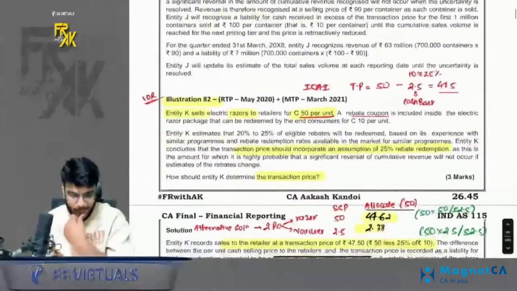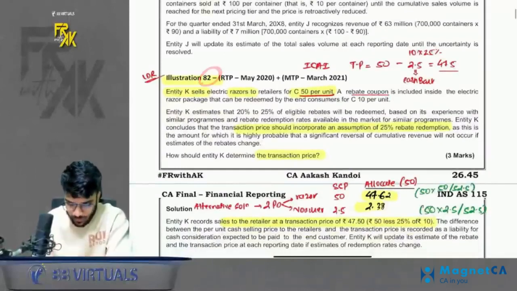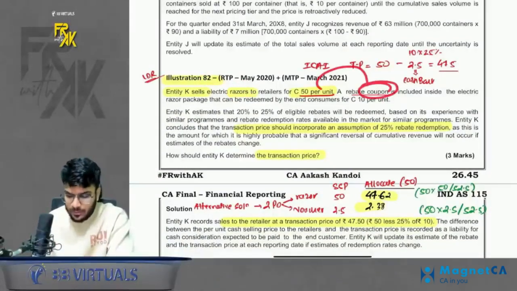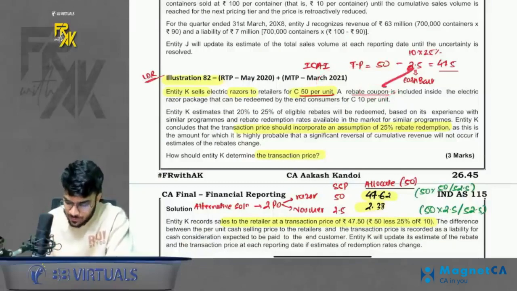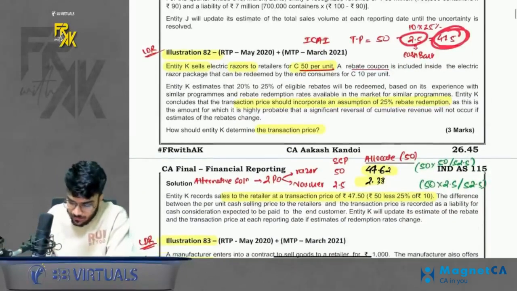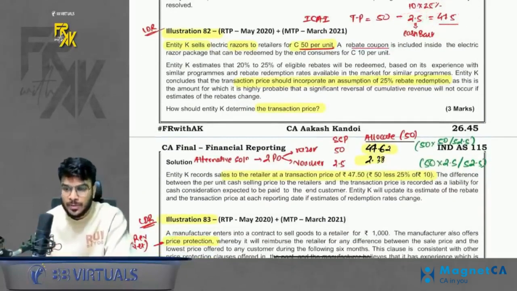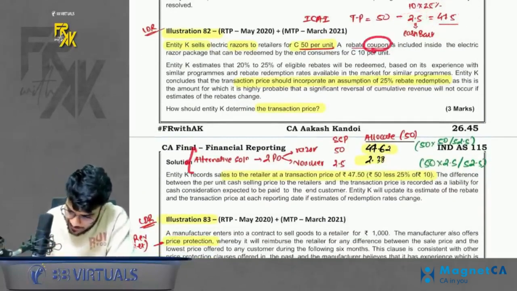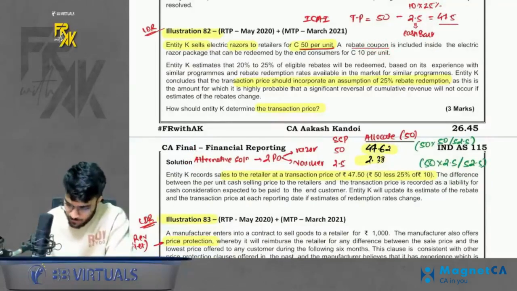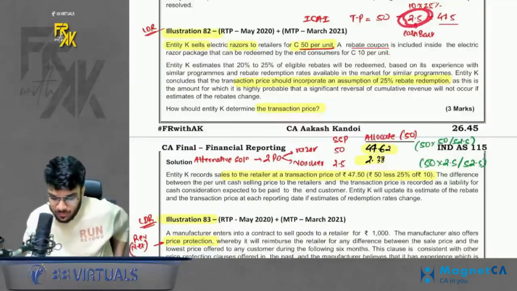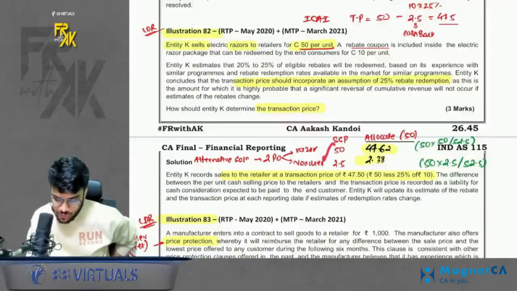Simple. Okay. Then 82. In 82 we sell a razor for 50 rupees, and against that we give a rebate coupon. ICAI treats it like a cashback. Assume that we gave a cashback of 2.5. So book the revenue at 47.5. But there is an alternative solution also possible here. Actually, this is a coupon. This is like a voucher. So for a voucher, you don't directly reduce 2.5. We bifurcate in the ratio of SSP.